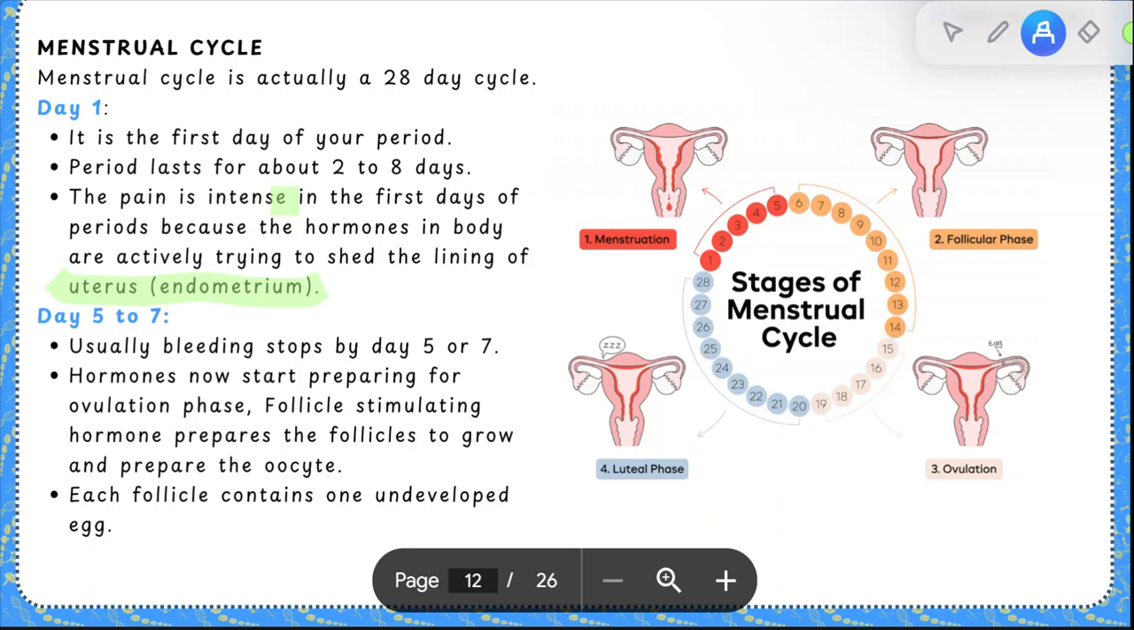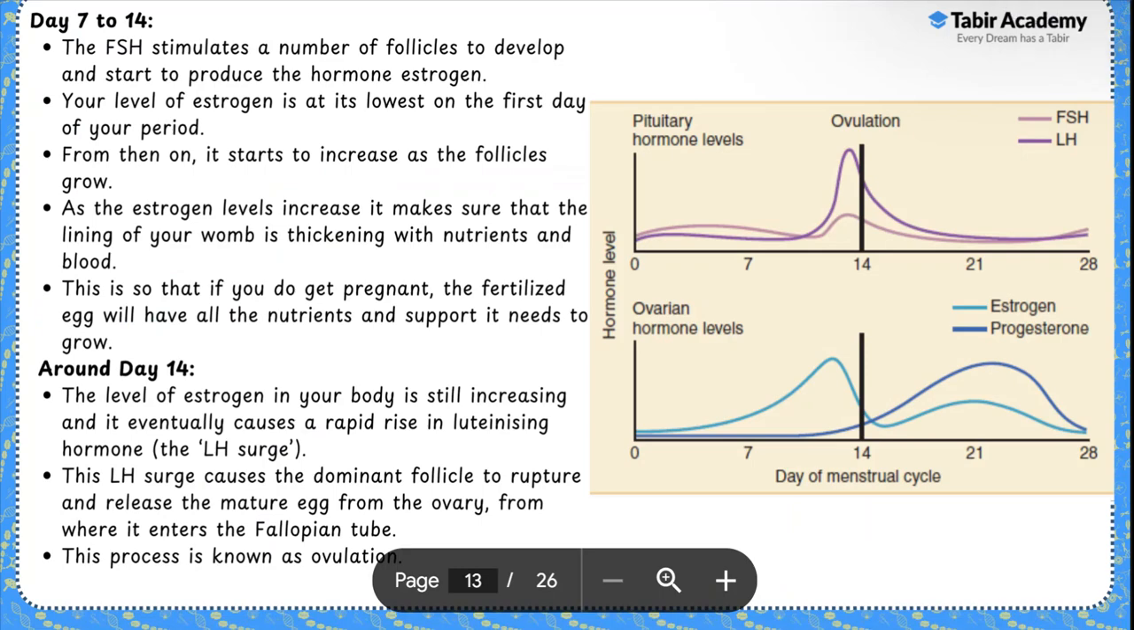Okay. Moving on to day 5 to 7, usually the bleeding is going to stop around day 5 or day 7. अब जो हॉर्मोन्स हैं आपके, उन्होंने एंडोमेट्रियम शेड करवा ली है and they are preparing for the ovulation phase. And follicle stimulating hormone, FSH, prepares the follicles to grow and prepare the oocyte. And each follicle contains one developed egg. So moving on to days 7 to 14, FSH is going to stimulate a number of follicles to develop and start to produce the hormone estrogen. And your level of estrogen is at its lowest on the first day of your period, and from then on, it increases as the follicles grow.